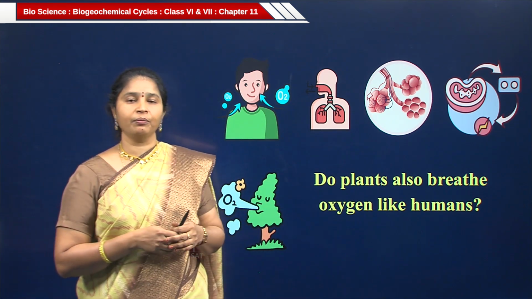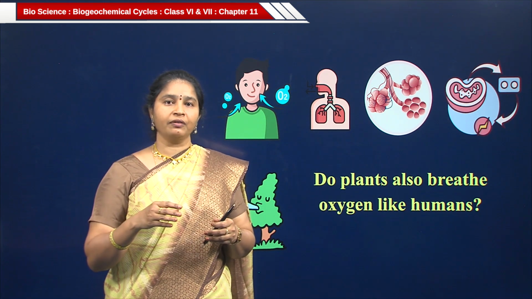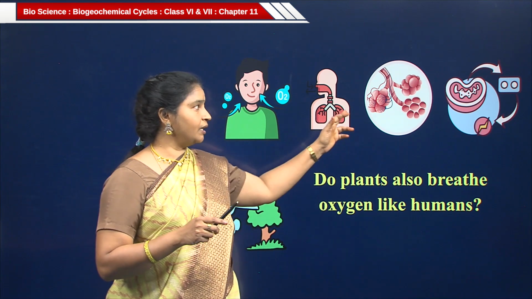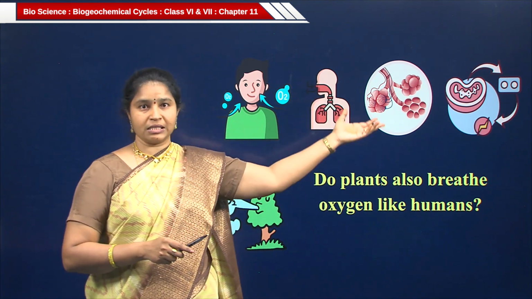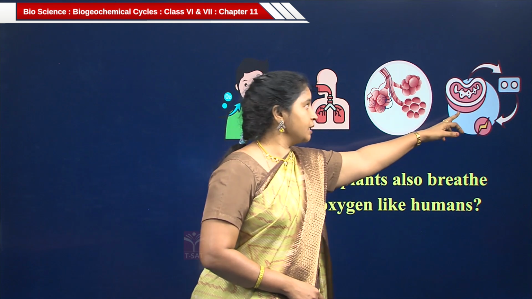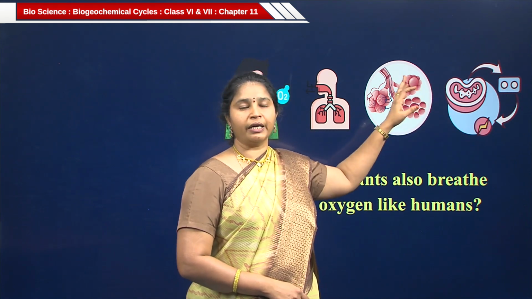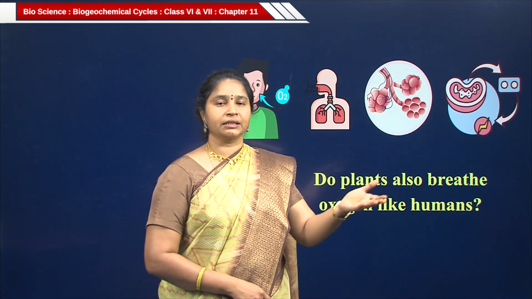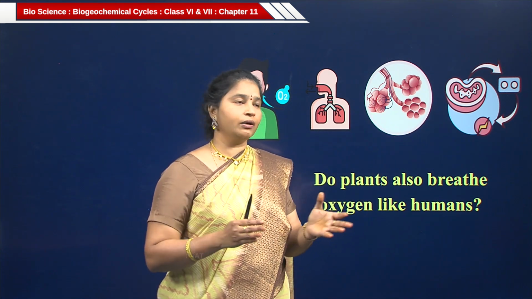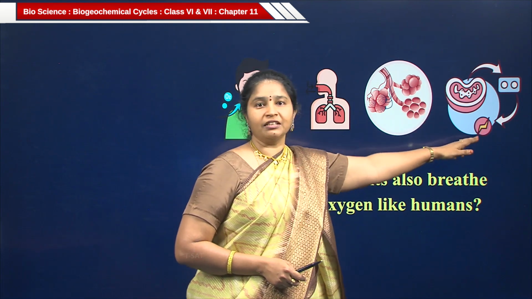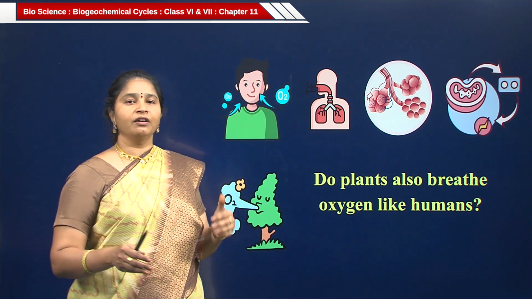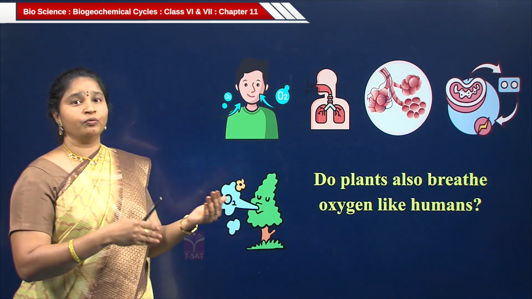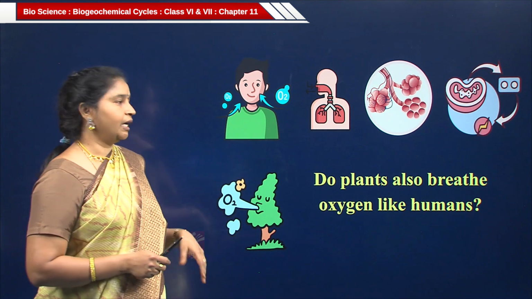What happens there in the body? Each and every part of our body contains crores of cells. Each and every cell gets the oxygen. What happens in the cells? In each cell you can see this kind of organelle, that is mitochondria. In mitochondria, oxygen oxidizes, burns or breaks down the food into energy. That energy is useful for hearing. You are hearing the class and I am saying the class. So, for these kinds of activities we need energy.